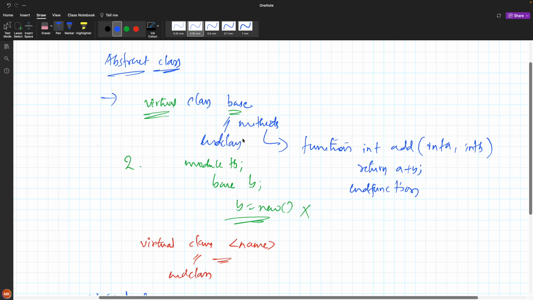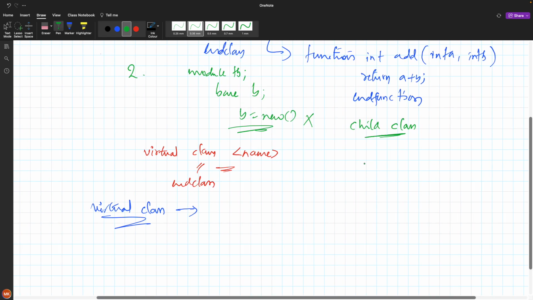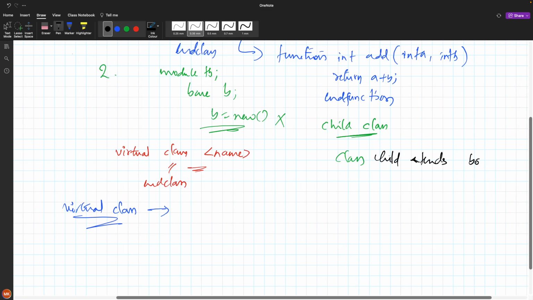In the child class, which is derived from the base class, let's say we have a class child that extends from the base class. Inside this child class, if I have addition as a function, I cannot use it as a task.